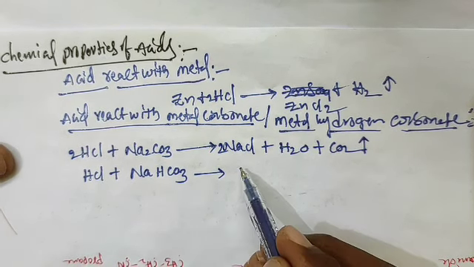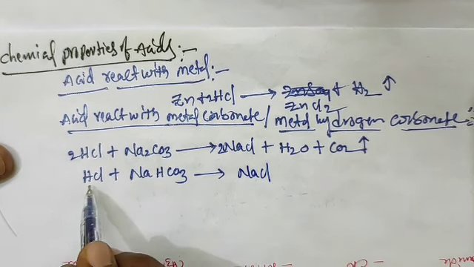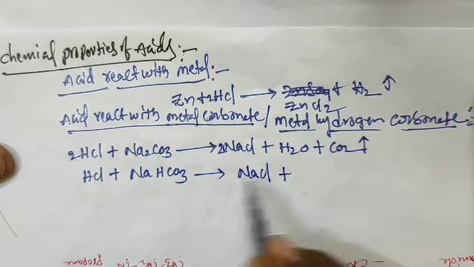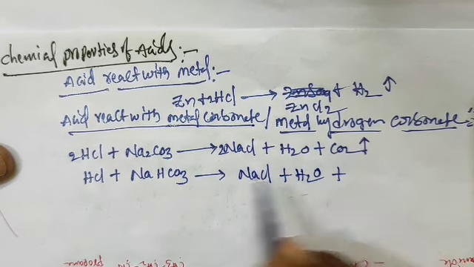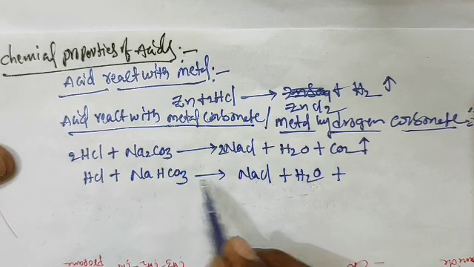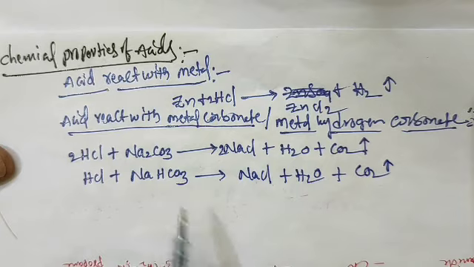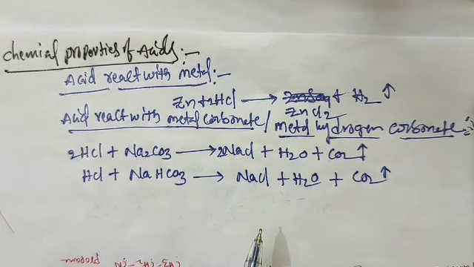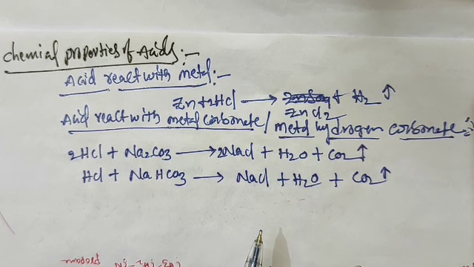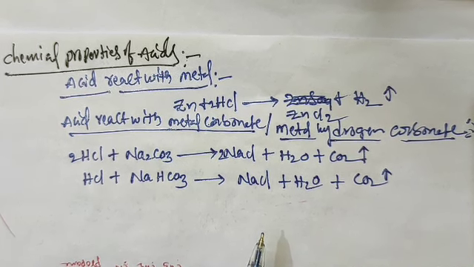If it is a metal hydrogen carbonate, it is already balanced: NaCl, 1 Cl, 1 Na, H2O, CO2. So in the chemical properties of acid, when acid reacts with metal, we get hydrogen gas. If acid reacts with metal carbonate, we get CO2 gas. Acid reacting with metal hydrogen carbonate also gives CO2 gas.